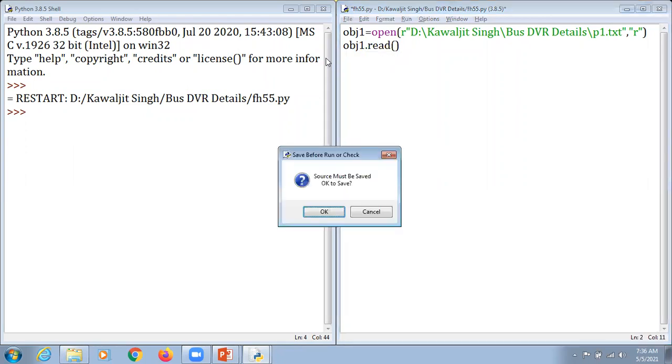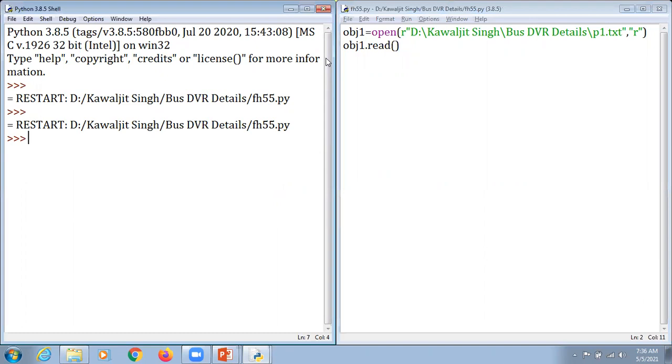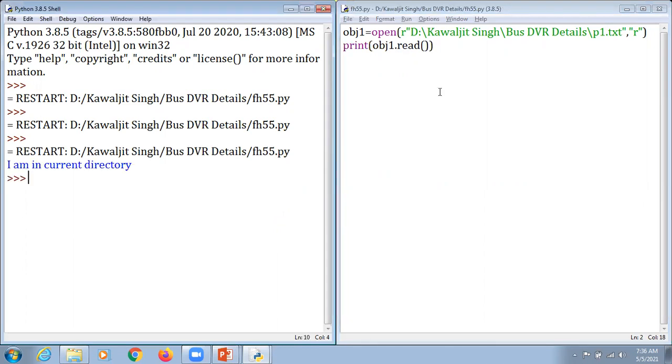I hit F5 and hit the enter key. We have not used a print statement here, no issues with that. I mention print here, and when we hit the enter key, it says yes, I am in a current directory.